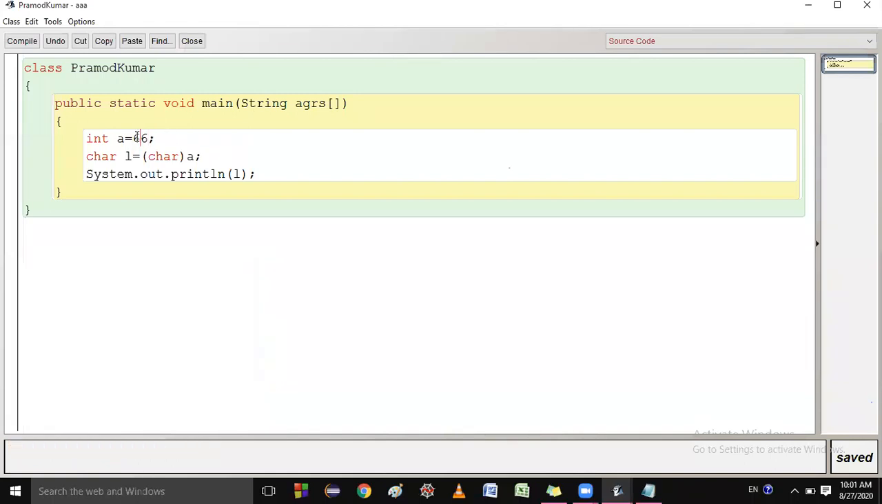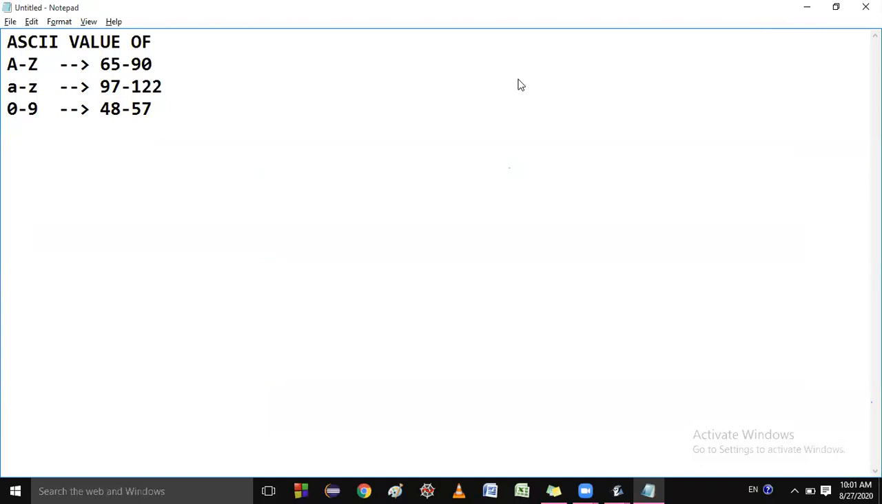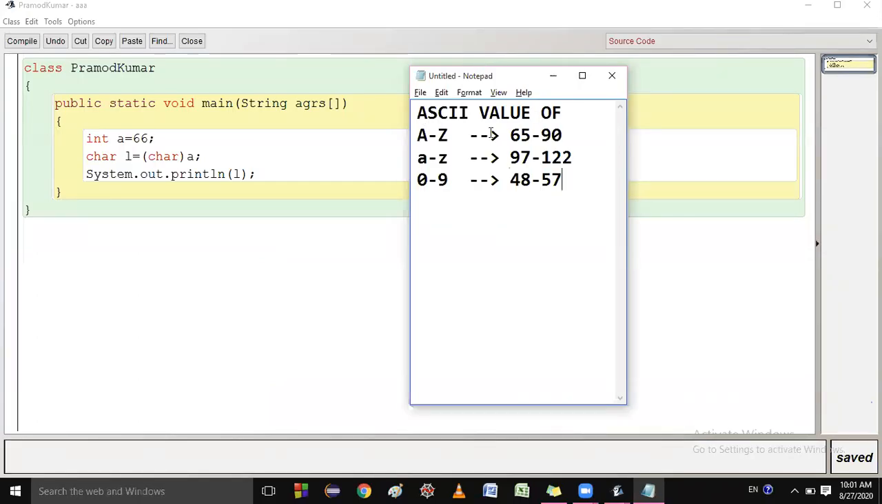Because of the ASCII value. Please show the ASCII value again. These are the ASCII values of capital A to Z, 65 to 90, small a to z, 97 to 122, and 0 to 9, 48 to 57. Is it clear?